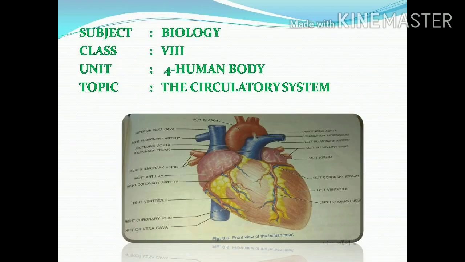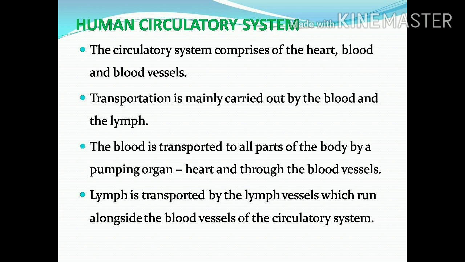Namaste students. Circulatory system is the life support system of our body that provides our body cells with the food and oxygen. It takes away waste products from the body cells. Circulatory system is a system of vessels which connects all the cells, tissues and organs of the body together.